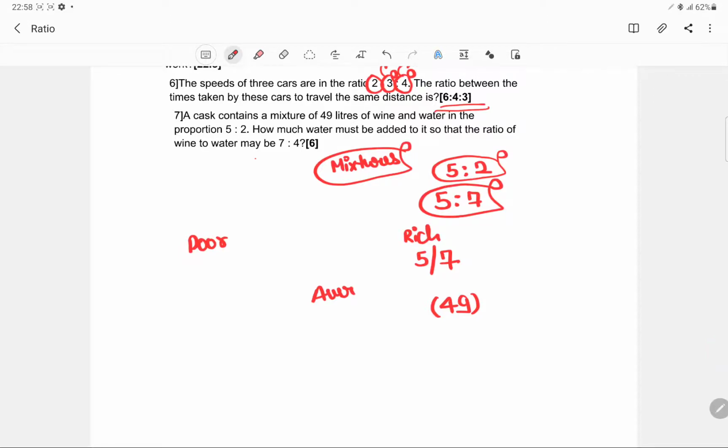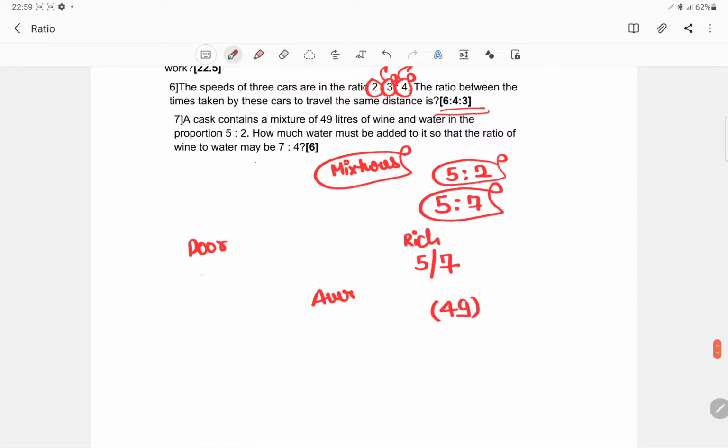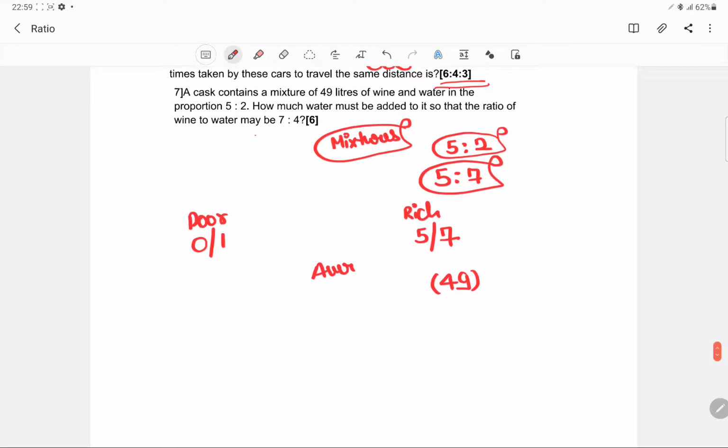Water is contributing 0 wine out of 1 liter. The mixture is contributing 5 by 7. Now this is x, and how much do you want? You want 7:4, but 4 is the ratio of the water, so the total would be 7 by 11.